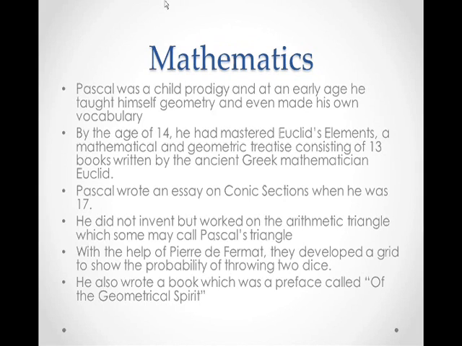He did not invent, but worked on the arithmetic triangle, which some may call Pascal's triangle. With the help of Pierre de Fermat, he developed a grid to show the probability of throwing two dice. He also wrote a preface called Of the Geometrical Spirit, but this work was not published until over a century after his death.